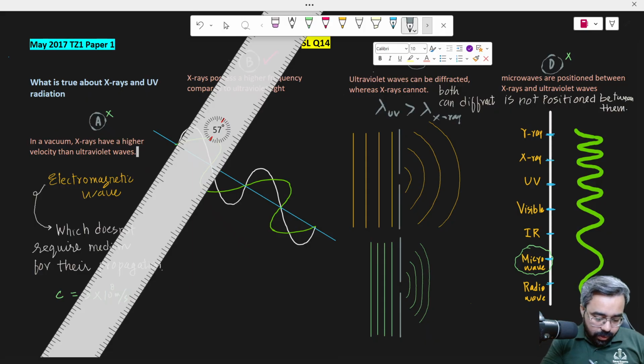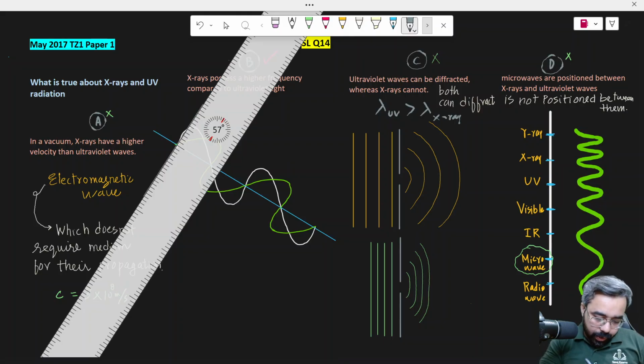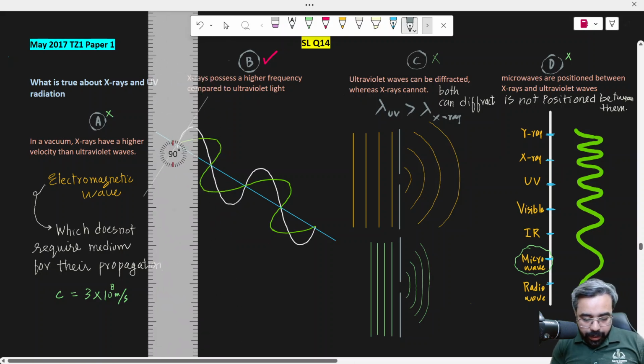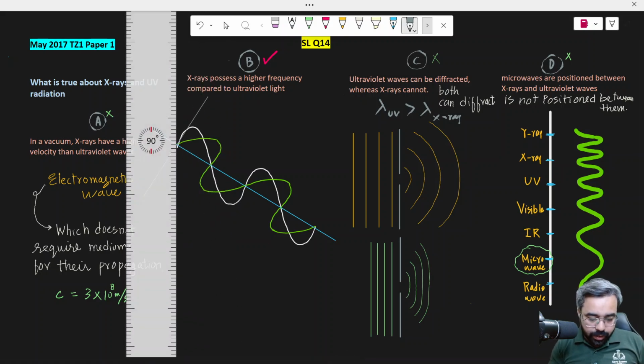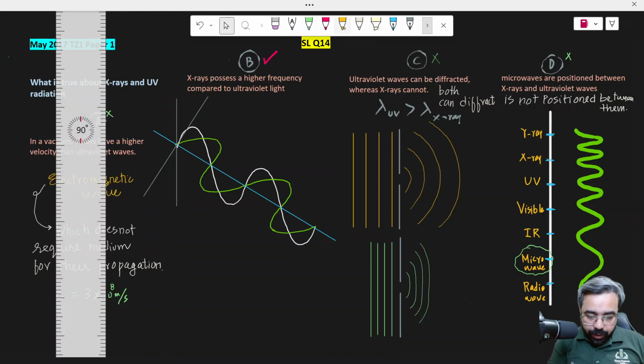This axis shows the magnetic field in that electromagnetic wave, because an electromagnetic wave is always produced due to perpendicular oscillations of both fields, and this vertical axis shows the electric field, whereas the electromagnetic wave is propagating across the x-axis.